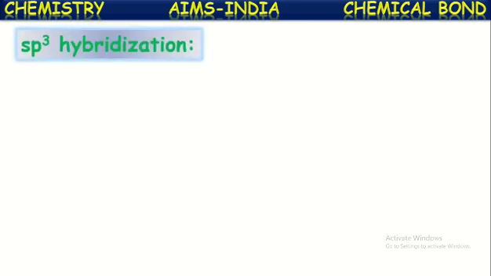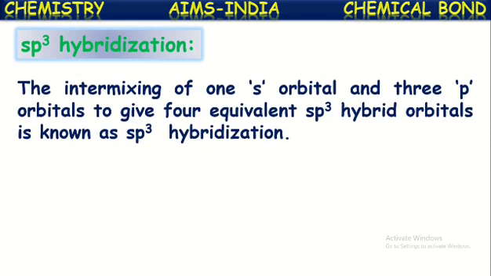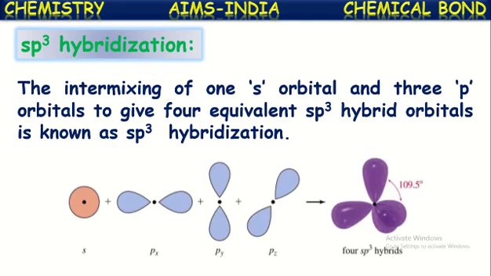Let us see another kind of hybridization, that is called sp3 hybridization. The intermixing of one s orbital and three p orbitals to give four equivalent sp3 hybridized orbitals is known as sp3 hybridization. See here, in this hybridization, one s orbital and three p orbitals, px, py, pz orbitals, these four orbitals intermix to form four equivalent new hybridized orbitals.